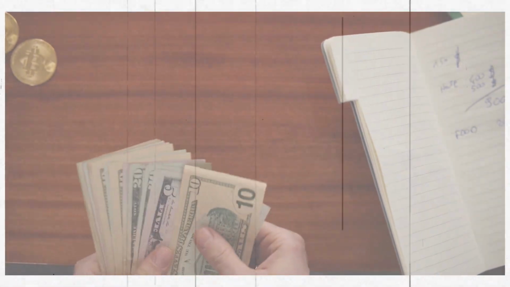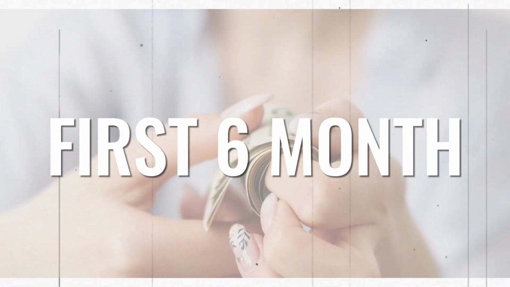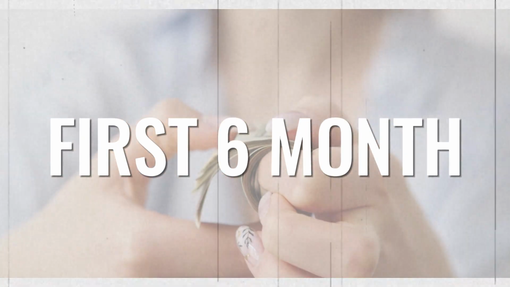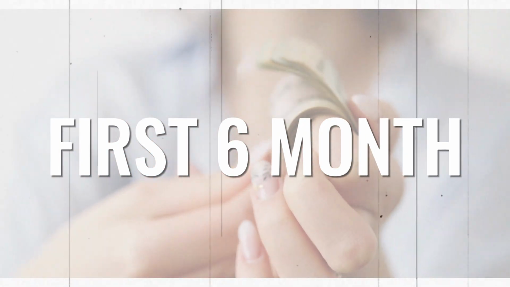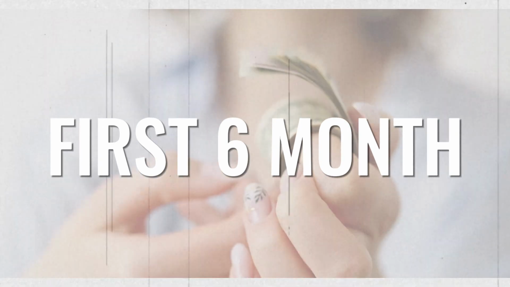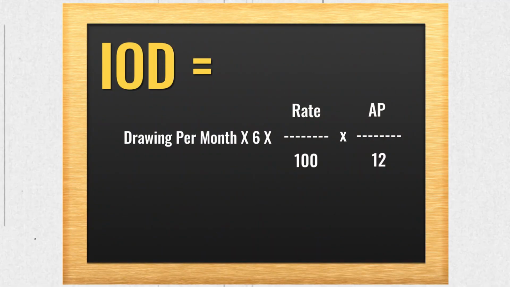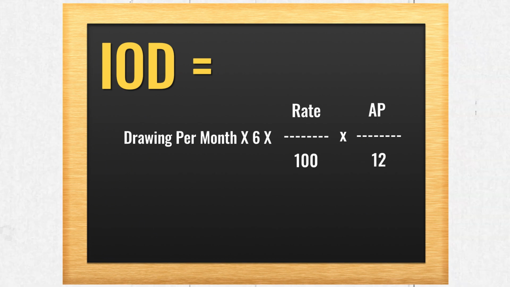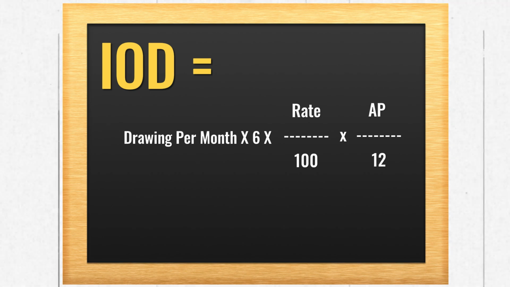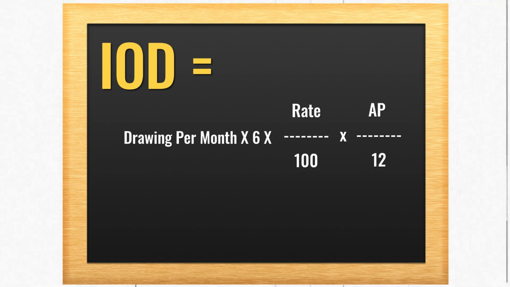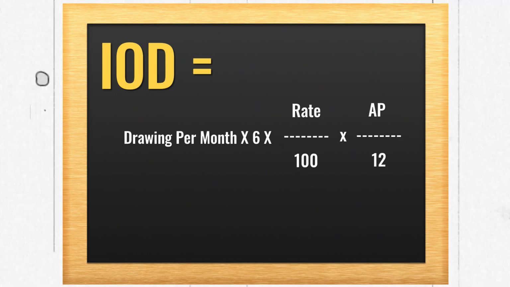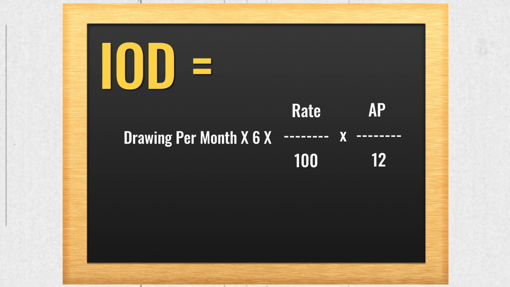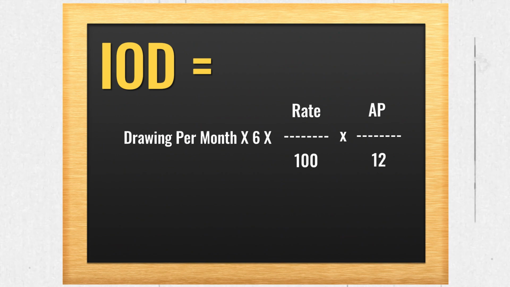So, let's begin with the first one, that is if he is withdrawing in the first 6 months, that is he is regularly withdrawing every month for the first 6 months. So, the formula is the same but the multiplication will change. So, the interest on drawings, now here also we have got 3 variations. The drawings can be done on 1st of every month for 6 months. So, interest on drawings is equal to drawings per month, this time multiplied by 6 because only 6 times the drawings are made, multiplied by rate upon 100 multiplied by AP upon 12. So, the formula will again remain the same.